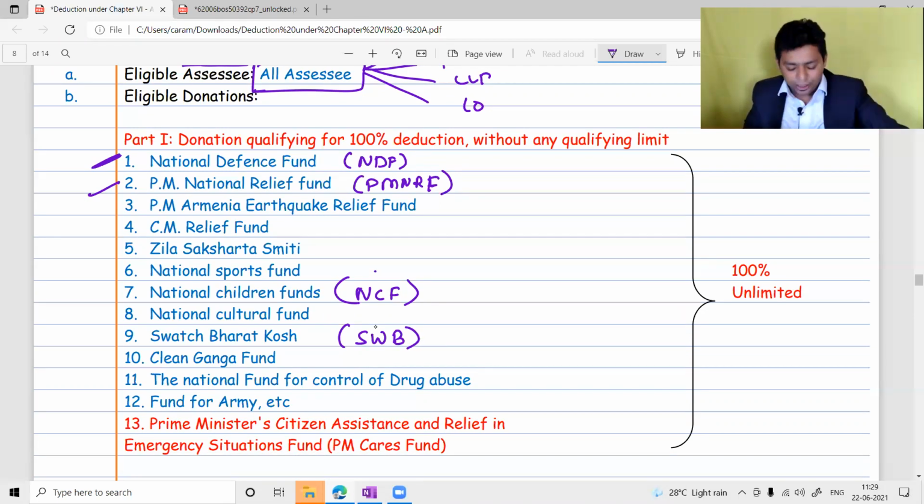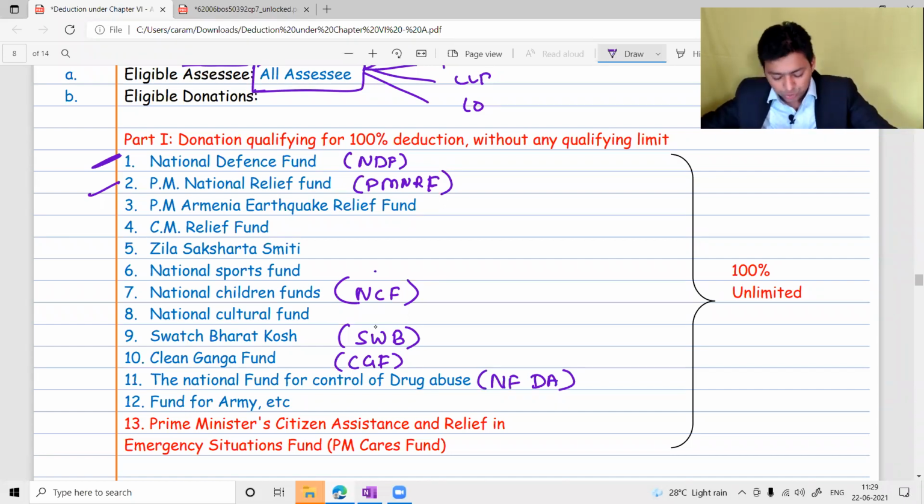This is for Swachh Bharat Abhiyan. Clean Ganga Fund was also recently introduced, so this also you should try to remember. The National Fund for Drug Abuse, NFDA, this also you should remember.